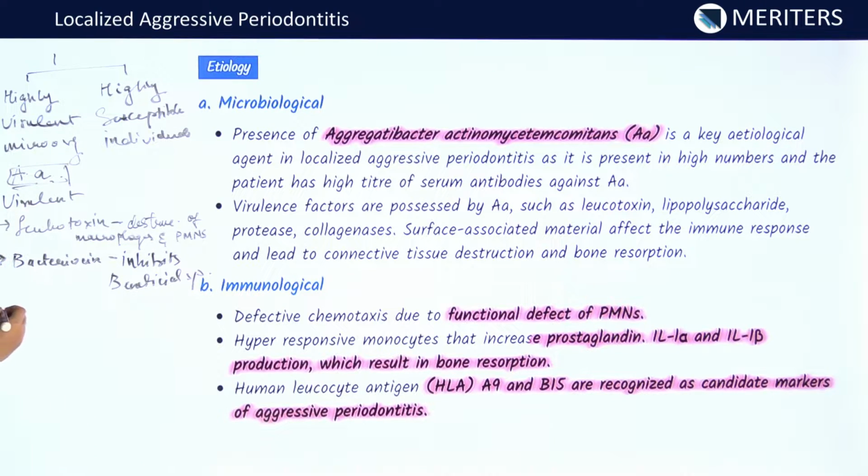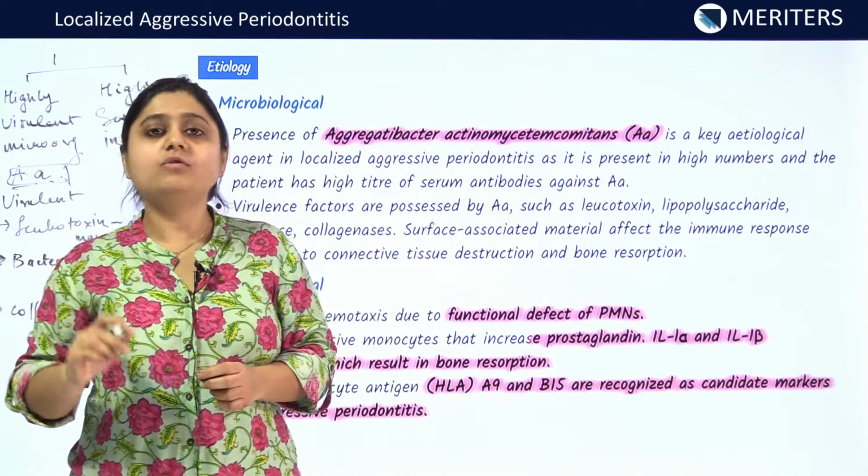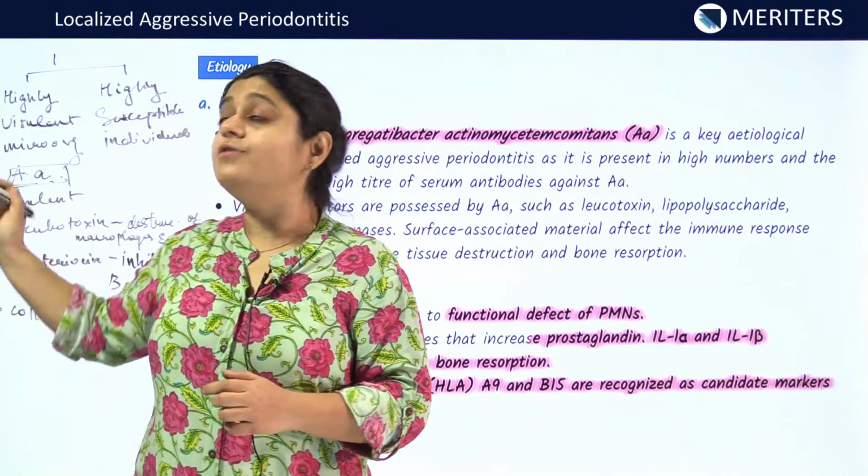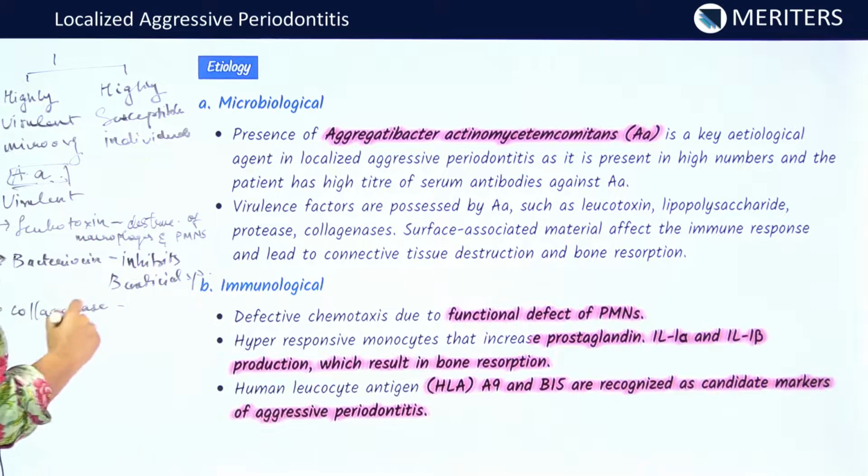The third virulent factor is collagenase. As we all know, collagenase is the enzyme which is responsible for degrading the collagen. Thus, the collagenase produced by the AA is responsible for the destruction of the soft tissues in the host.